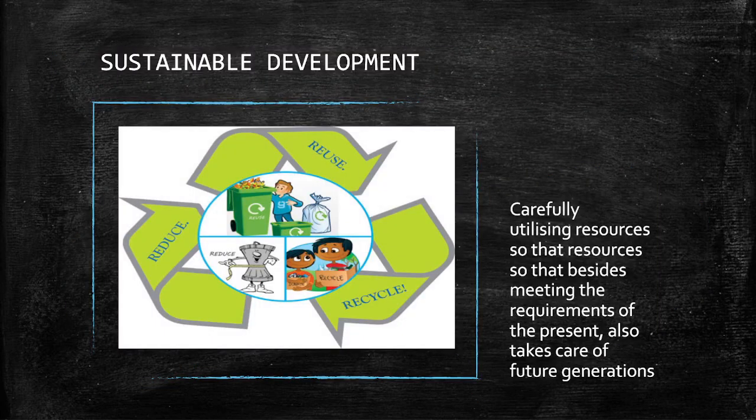Sustainable development. Carefully utilizing resources so that, besides meeting the requirements of the present, we also take care of the future generations. We have to carefully use resources so that they are available for us and our future generations also.